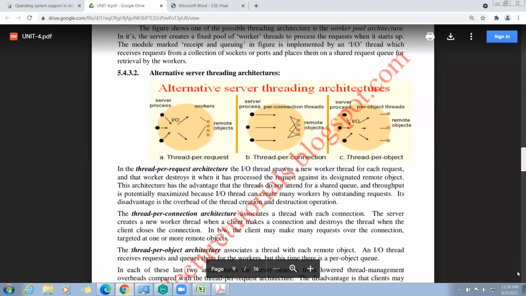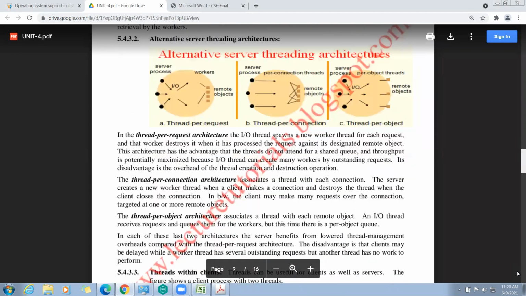The next one is the alternative server threading architectures. Here we are having three threading architectures. One is thread per request, the second one is thread per connection, and the third is thread per object.